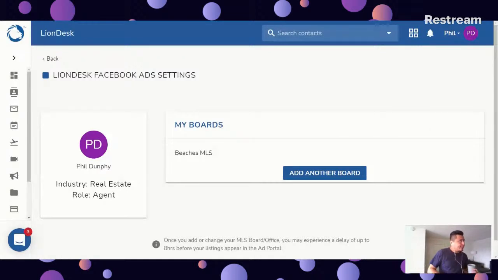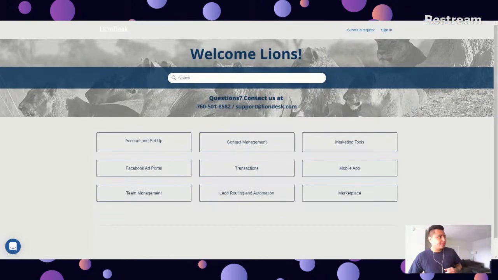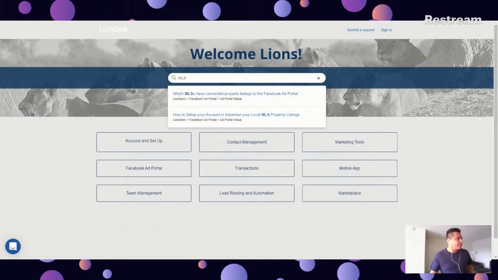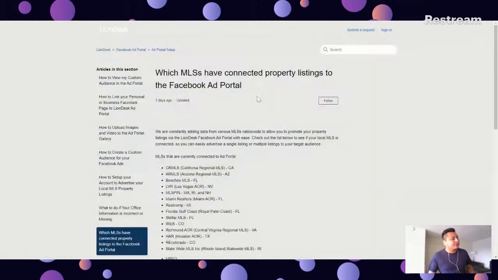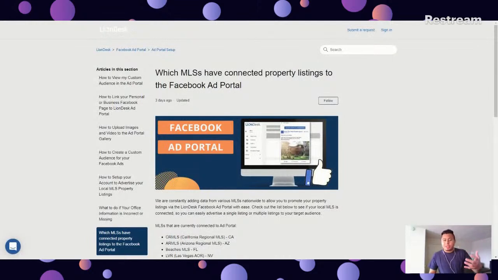And this is where it's going to take you. And in this search bar, I'm just going to type in MLS, and it should show up. Which MLS have connected property listings to the Facebook ad portal? So once you click here, you are going to see that list that I just went through.